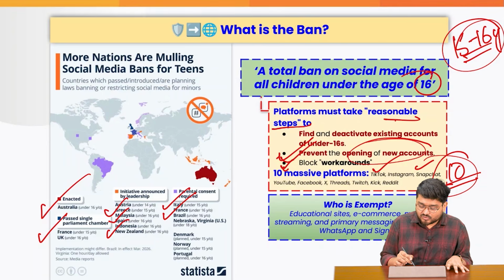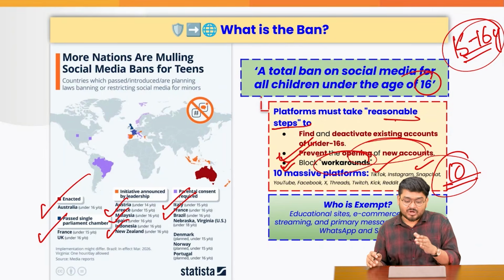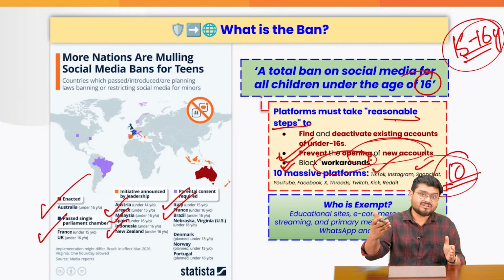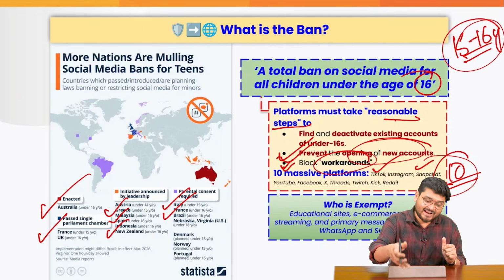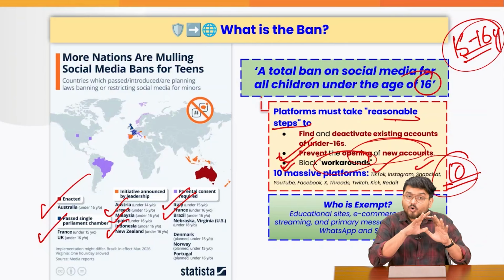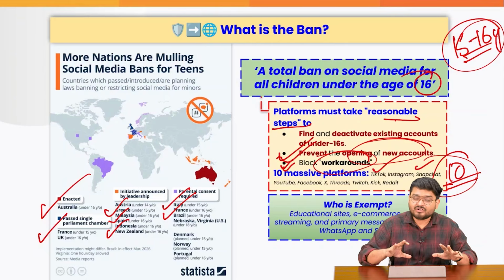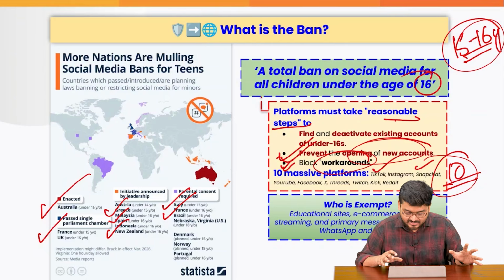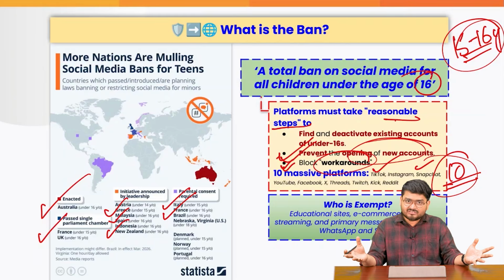And also these 10 companies should be figuring out what other ways these children can access social media if a ban is there, to totally prevent children from accessing social media. Now this is a very, very controversial decision, right?